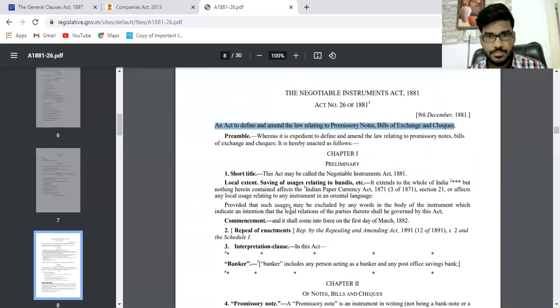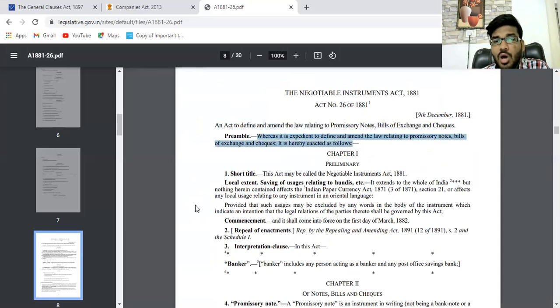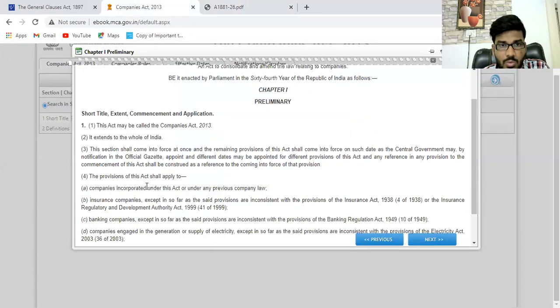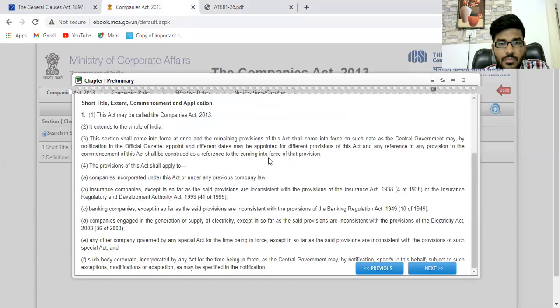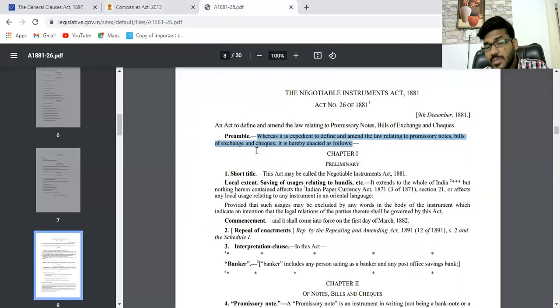So here in the preamble: whereas it is expedient to define and amend the laws relating to promissory notes, bills of exchange and checks, it is hereby enacted as follows. Not in this particular one, the preamble is here. Whereas, it means the purpose for which the act was introduced is clearly mentioned in the preamble. What is the importance of the preamble?